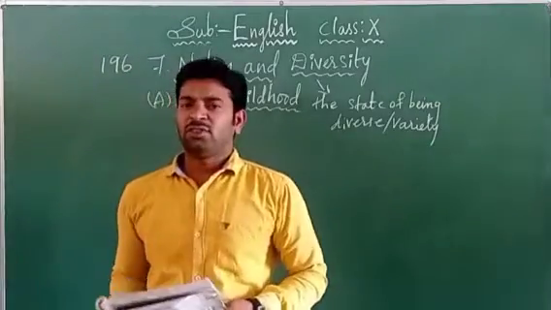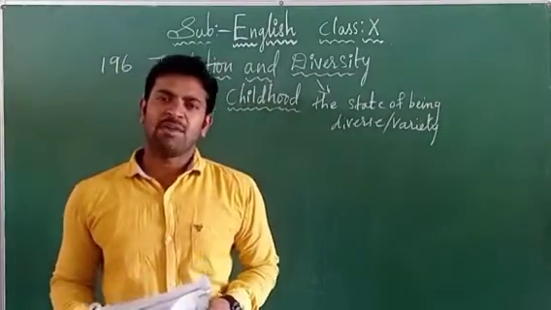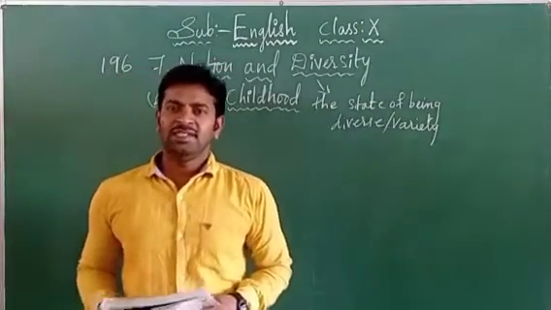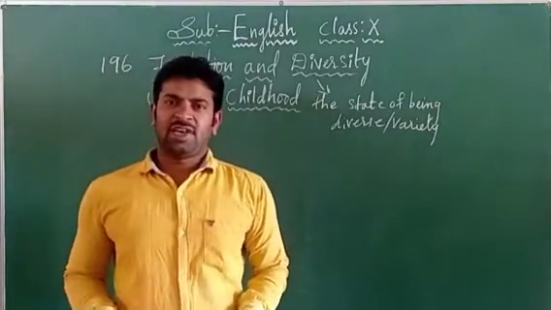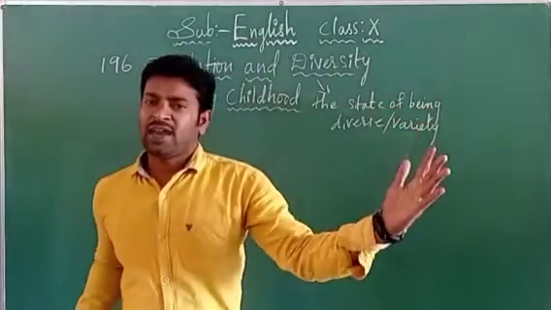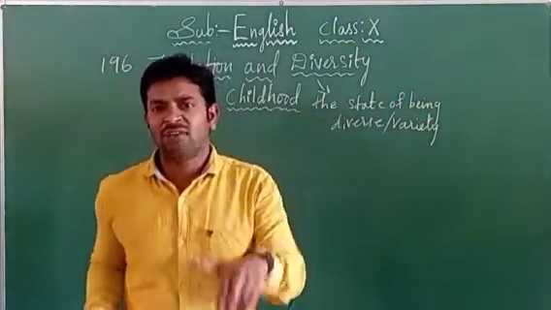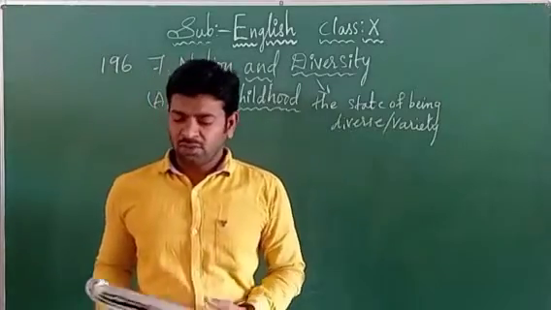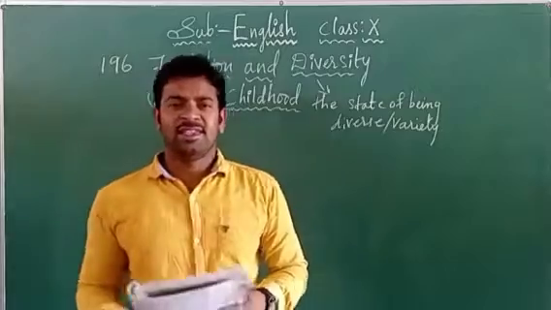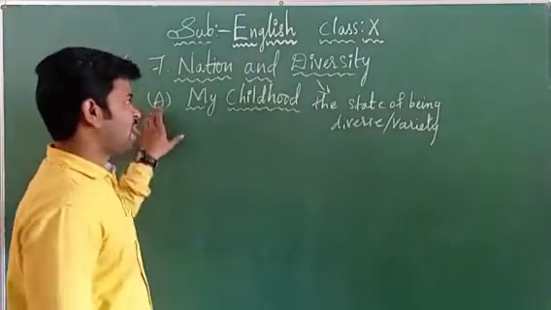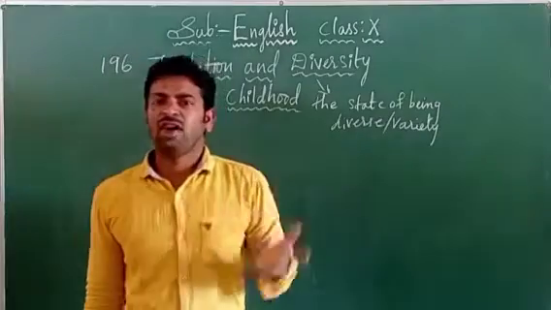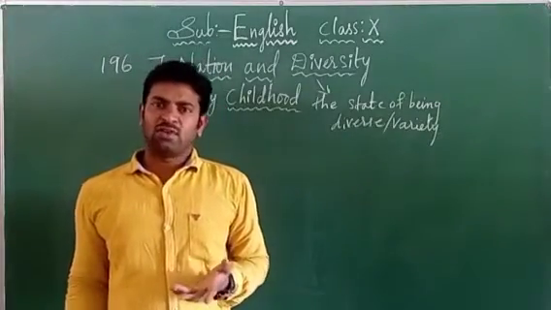From our 7th unit we are going to have readings A, B and C, which are about our country and its unity in diversity, children. So we have unity in diversity. In different varieties, in different religions, we have unity here. That is only what we are going to learn from our unit. So reading A, from the 7th unit, is My Childhood. Whose childhood are we going to learn about, and why? That we are going to see.